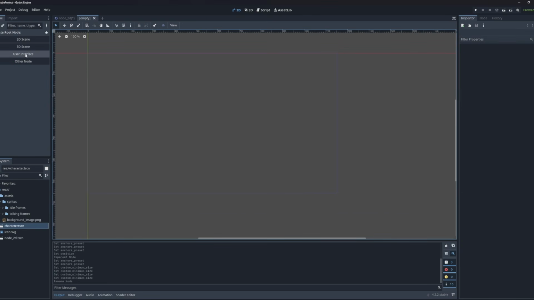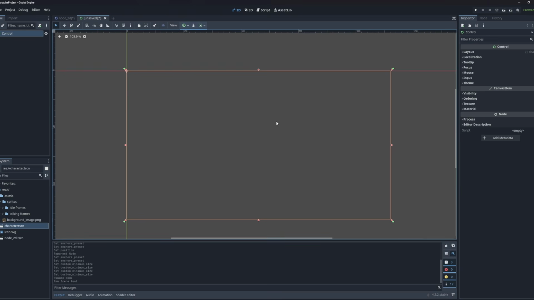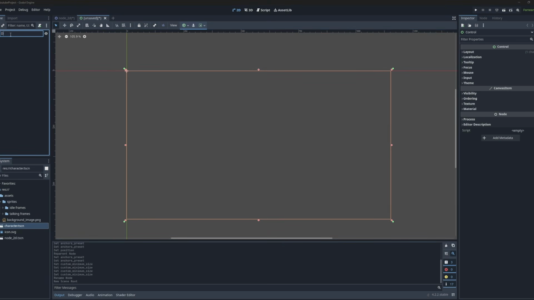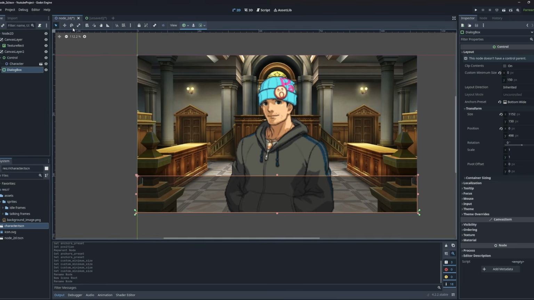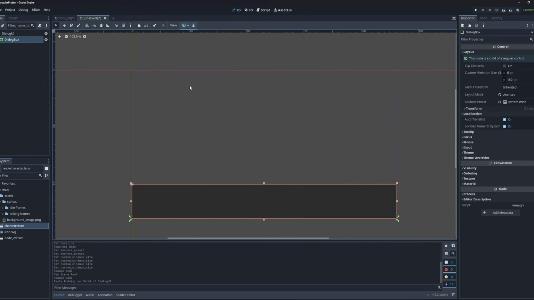So I'm going to actually make it a control node and not a node 2D, because in this specific case we actually want to position everything at a specific location of the screen. So what I'm going to do is, I'm going to just rename it dialog UI, and I'm going to copy this with Control C and paste it here. So it's already positioned like we want it to, because it has the same attributes here. So this is perfect.